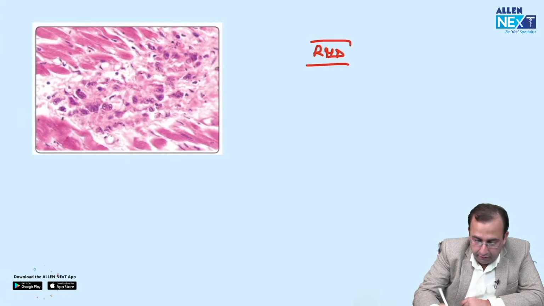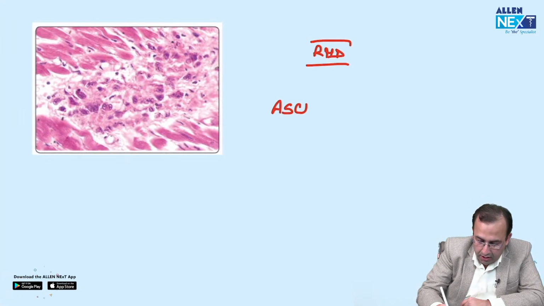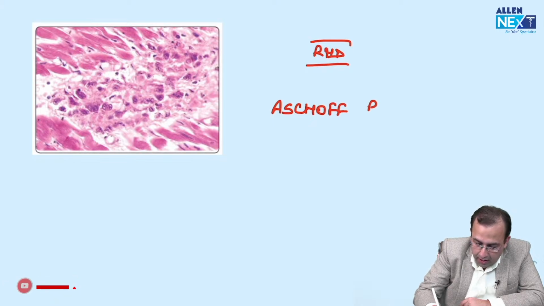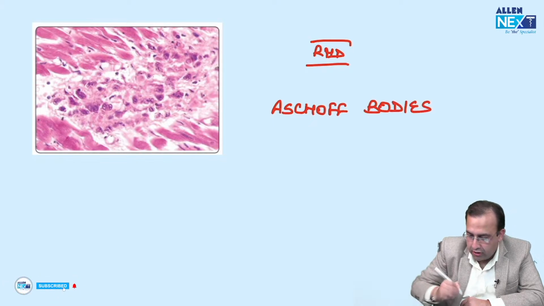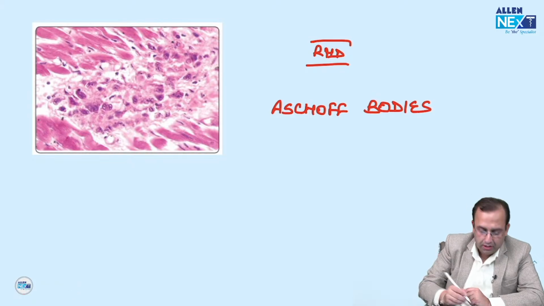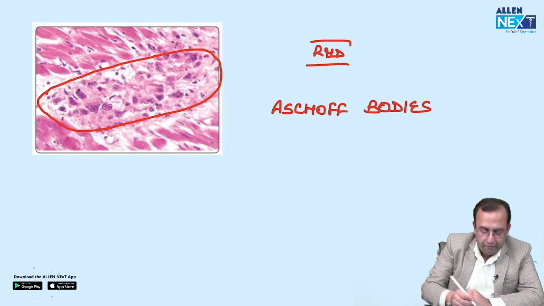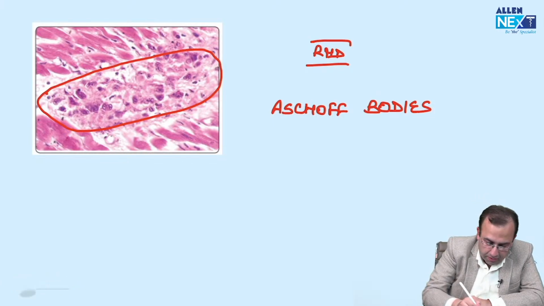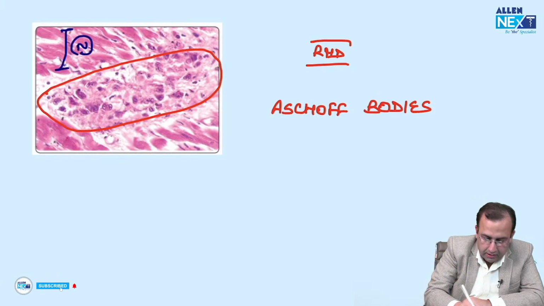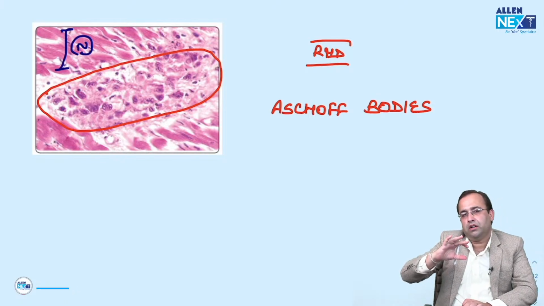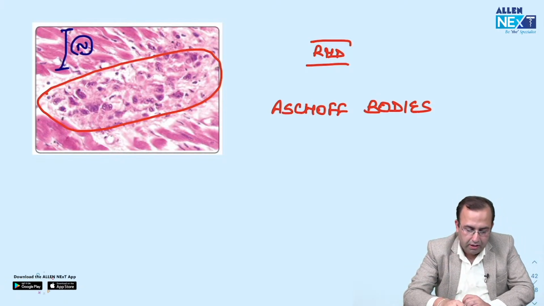What is the diagnostic hallmark of RHD? A very important image. RHD, diagnostic hallmark is the presence of Aschoff bodies, which is focal inflammation in the heart. We are able to see the normal cardiac muscle on the side, and focal inflammation in the heart, Aschoff body, seen in RHD.